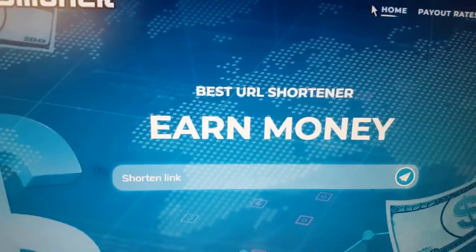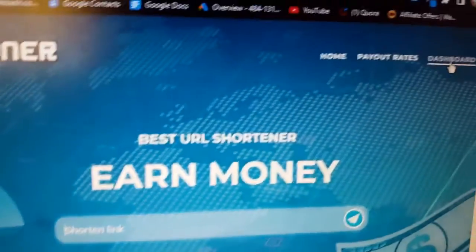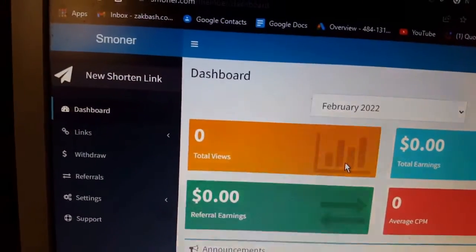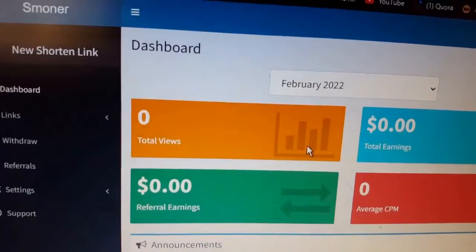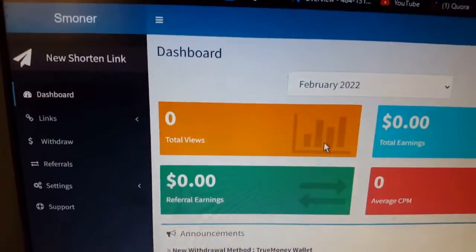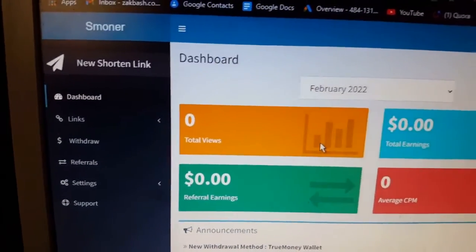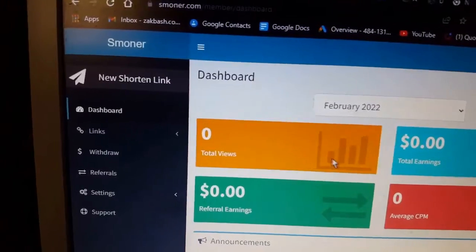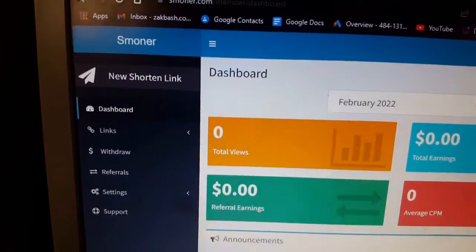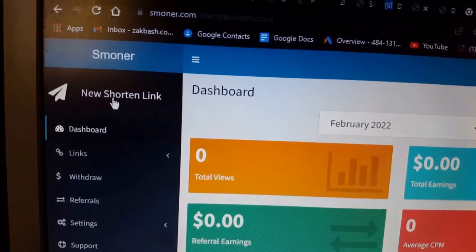As you can see, I'm going to head to my dashboard. You click on the dashboard and it takes you to a page that looks like this. I created this brand new account purposely for this video. After creating your account and heading to your dashboard, you click here where it says new shortening link.